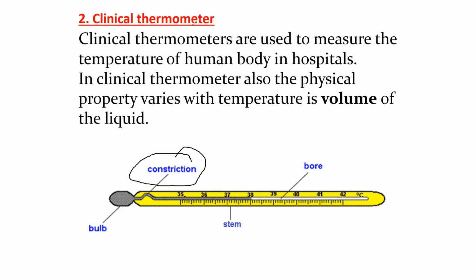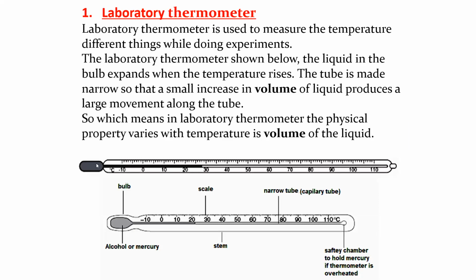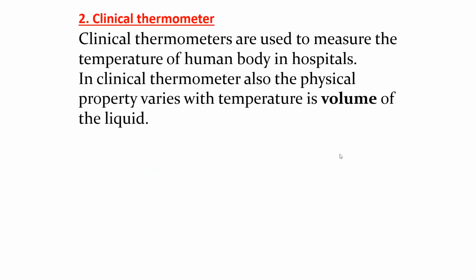Is the difference between the clinical and the lab thermometer clear? The lab thermometer does not have any constriction or bend, but in a clinical thermometer, because we don't want the liquid to return to the bulb, there's a constriction. So when you use it again, you have to provide a jerk so that all the liquid returns to the bulb. These are the features related to the clinical and lab thermometer.